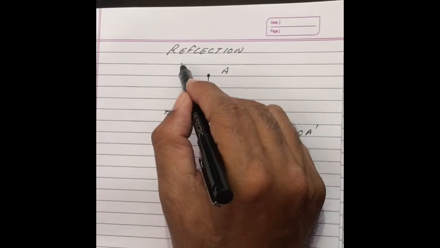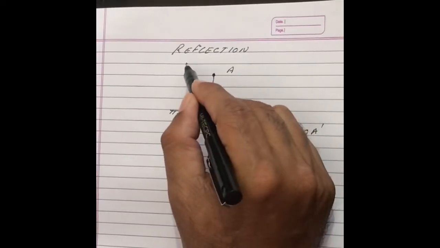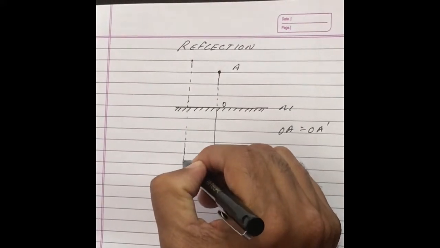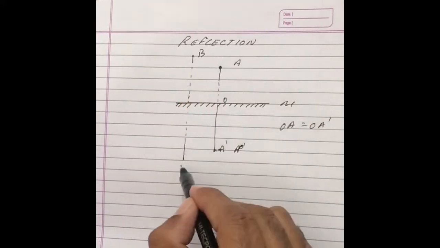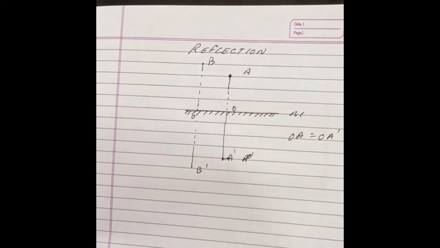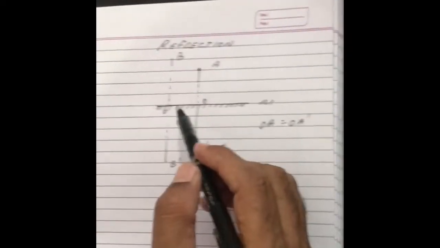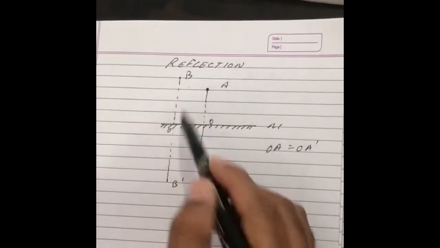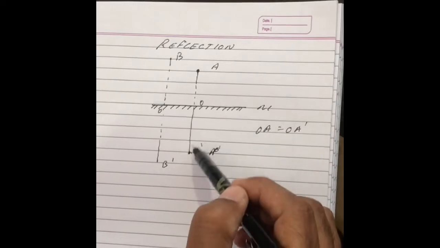If I go farther away from the mirror, the image will also travel farther with the same distance. If it is B, then B dash. So OB will be equal to OB dash. This you study in physics about reflection. Reflection of B is B dash. Reflection of A is A dash.